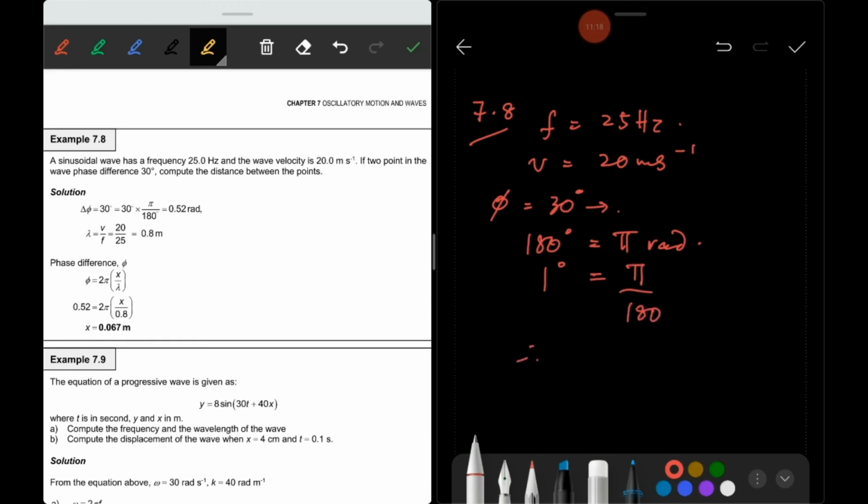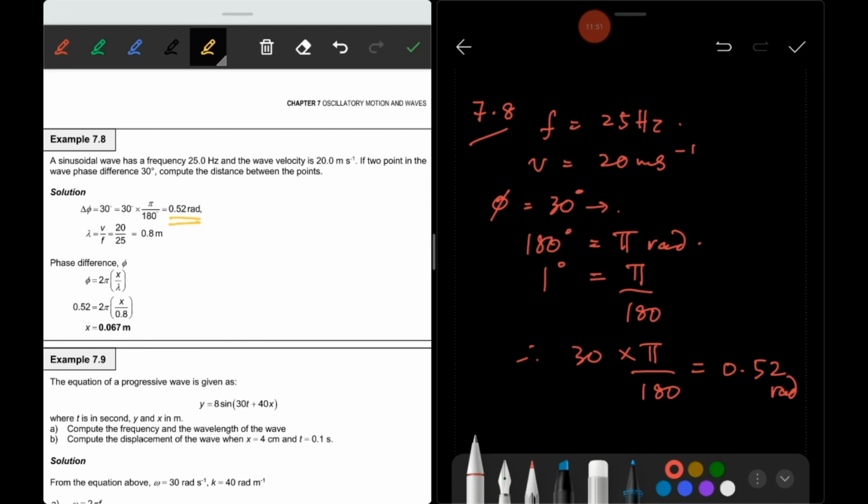Therefore 30 degrees is 30 times pi divided by 180. From here you will get 0.52 radians.